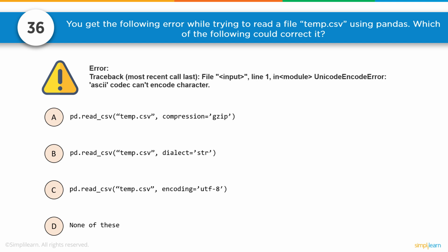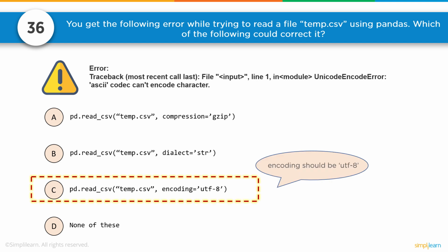We'll go ahead and just pretend that D doesn't exist unless we really can't fit it into one of the other answers. The first one is pd.read_csv with our file, compression equals gzip. Well, gzip is just an unzipping and you actually get a zip error on there. The second one is dialect equals string. Again, not an encoding or coding setup. And then we have encoding equals UTF-8. Well, that would be the encoding fix, switching it from the character code. There's UTF-8, there is Unicode. Those are the most common two that it goes between. So really this is about understanding the difference between UTF-8 and Unicode and the error that comes up quite regularly with that. So C, encoding should be UTF-8.